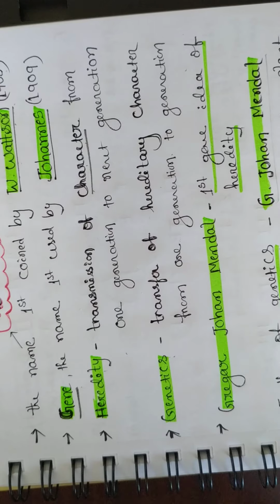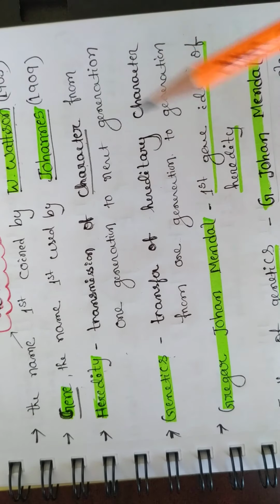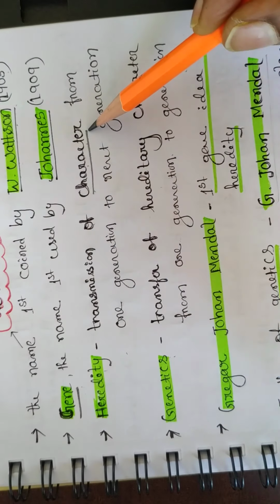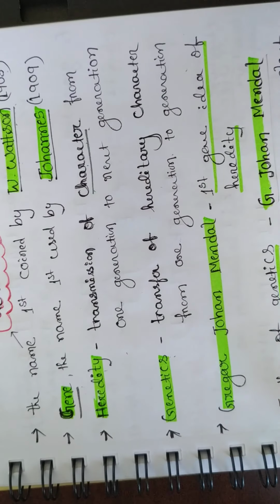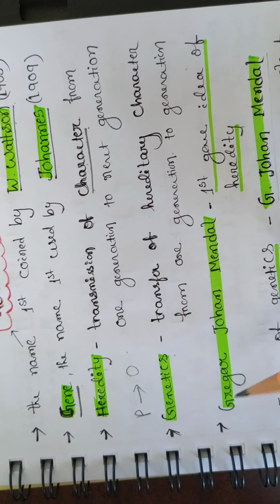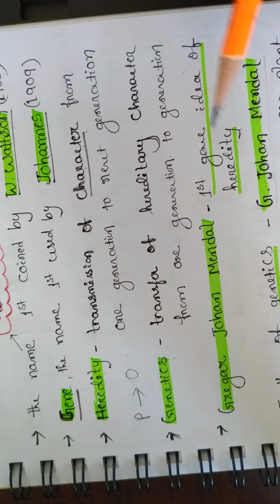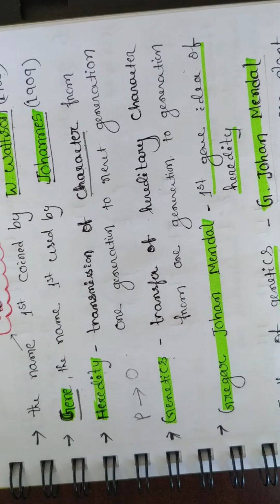What do you mean by heredity? Transmission of characters from one generation to the next generation is called what? Heredity. You know, some characters, physical characters, will transfer from parents to offspring. Parents to offspring. It is called what? Heredity. In genetics, what is happening? This heredity is transferring from generation to generation. Transfer of hereditary characters from one generation to another generation.